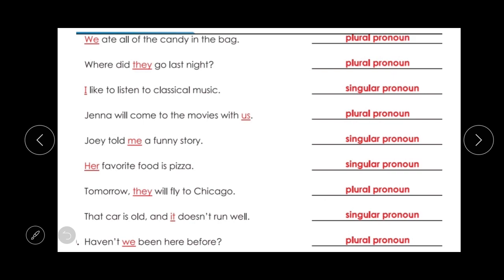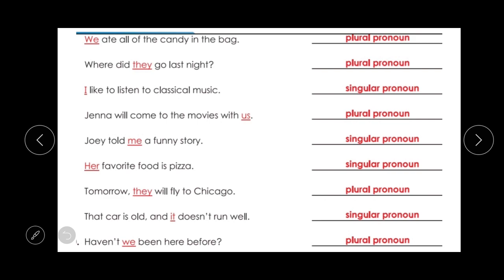The first sentence was, we ate all the candy in the bag. Here the pronoun is we, which is a plural pronoun. Then in the second example, the pronoun is they, which is a plural pronoun. Again, in the third, the pronoun is I, which is a singular pronoun. Then in the fourth one, the pronoun is us, which is plural. Then in the next one, the pronoun is me, which is a singular pronoun.